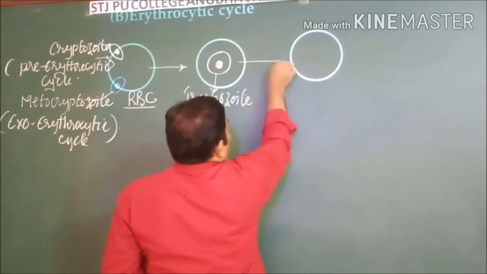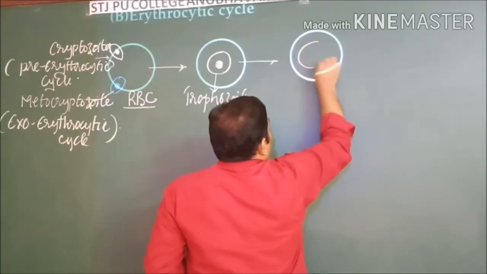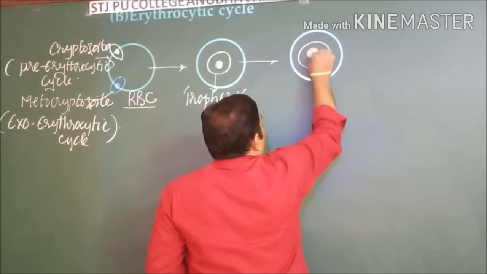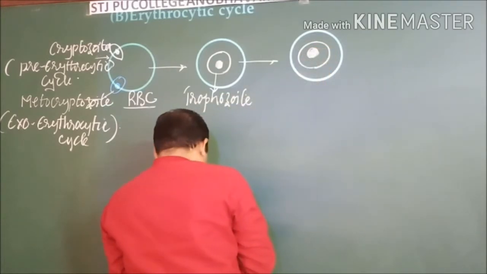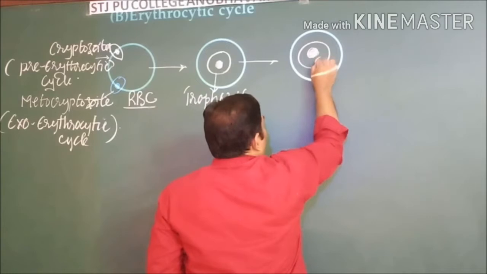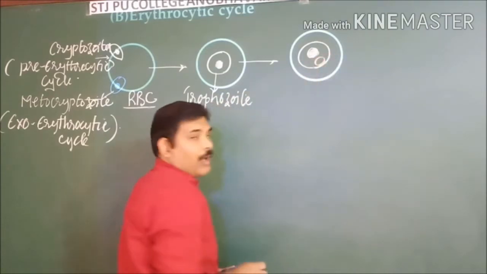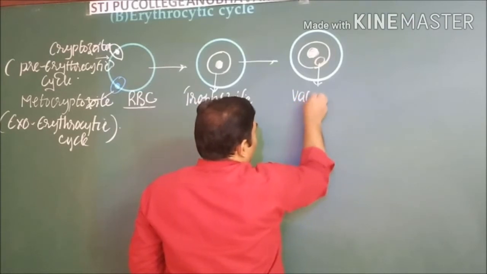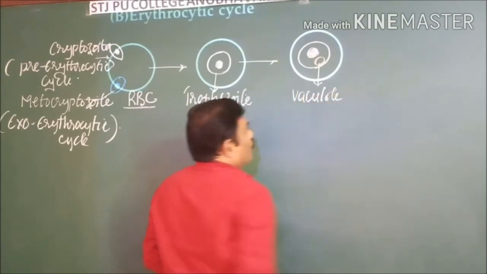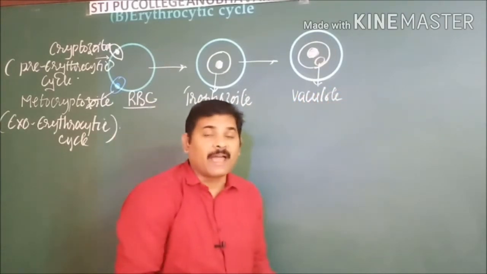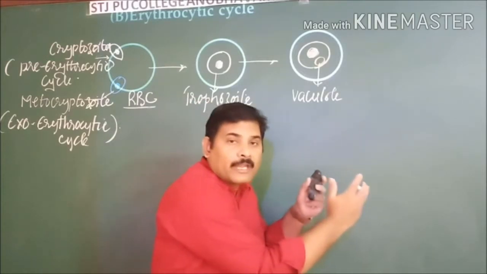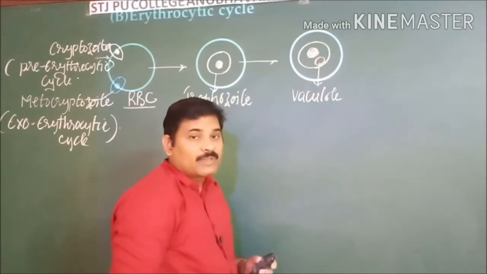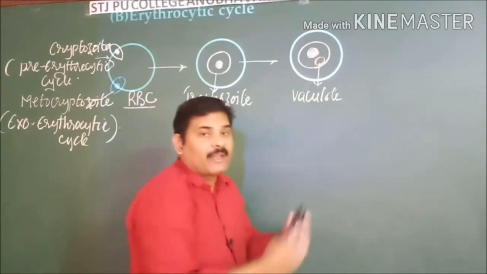Clearly, within the nucleus region a small vacuole will be formed. During the course of time, this vacuole goes on increasing and pushes the nucleus and cytoplasm present within the parasite to the periphery.